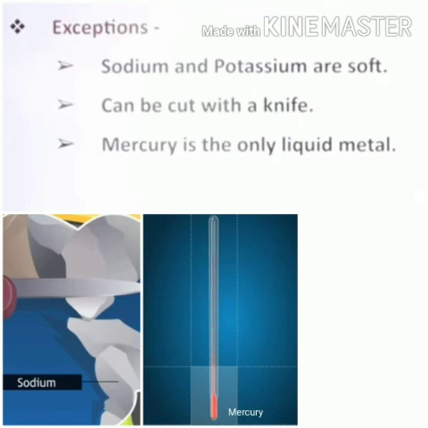So here I hope you are all clear with the physical properties of materials and how to categorize metals and non-metals into different categories on the basis of their physical properties.